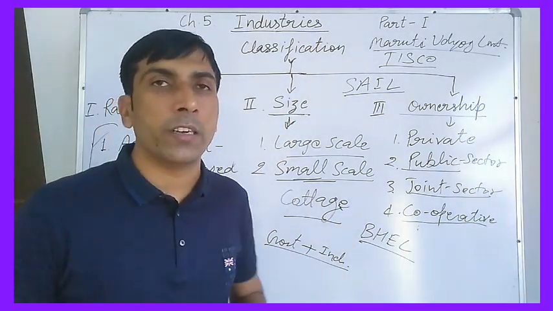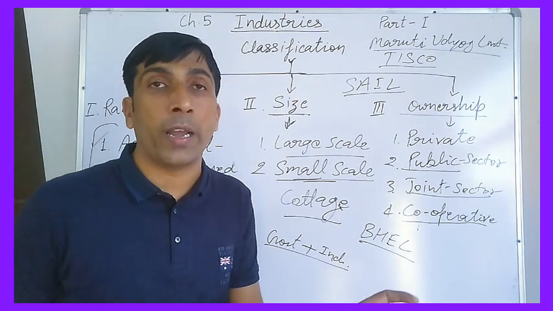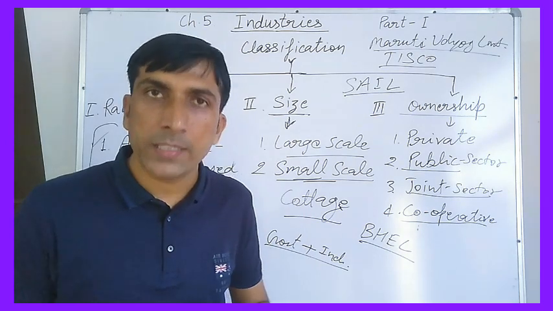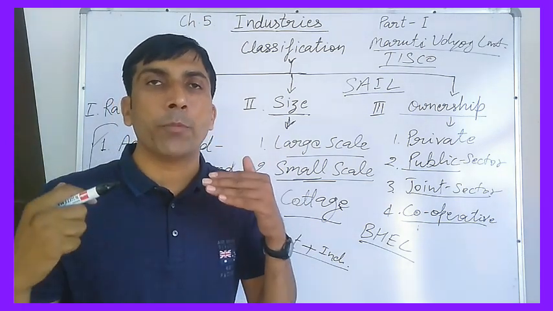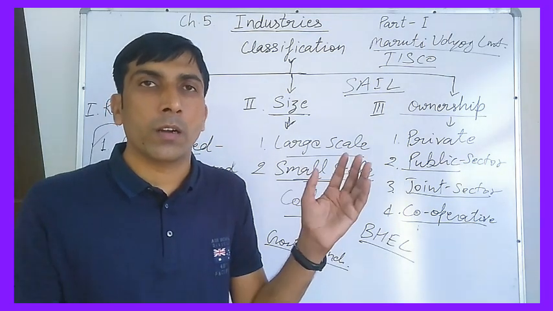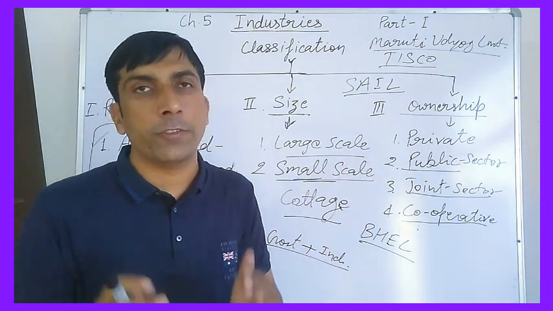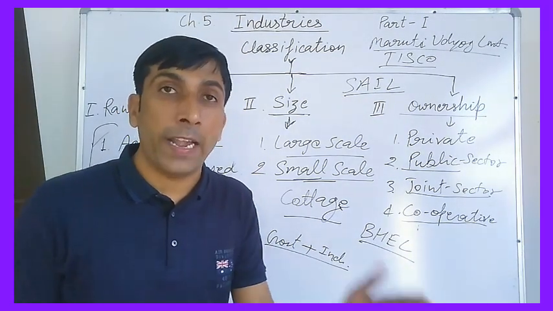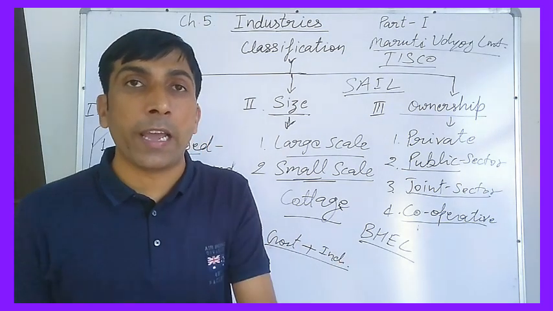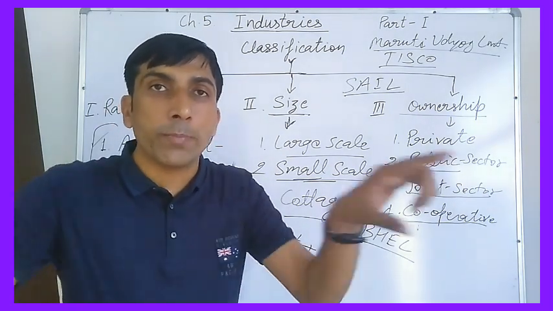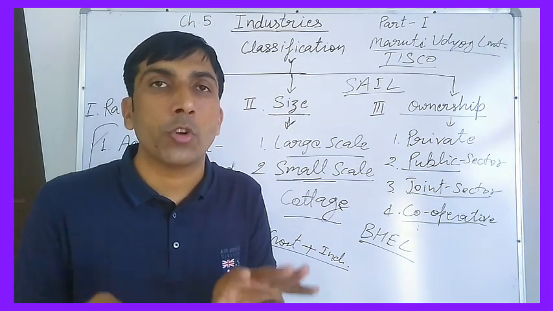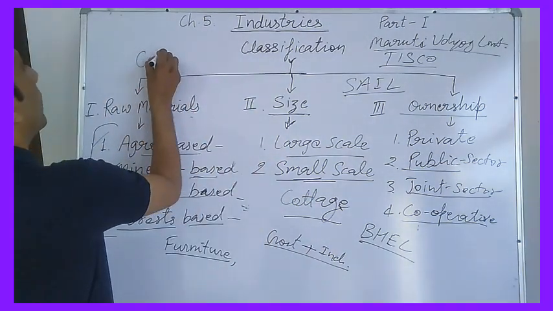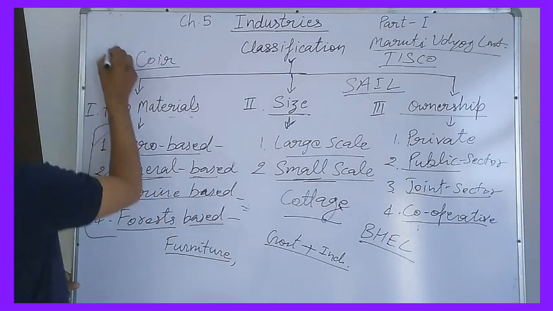Next one is cooperative sector industries. What are the cooperative sector industries? These industries are run and controlled by a group of people who are suppliers, meaning workers, and the producers. All people can combinedly run these kinds of industries, known as cooperative sector industry. So the owner of land, the owner of machines, the supplier of raw materials and workers, all the people combinedly run these industries. For example, Coir Industries in Kerala.